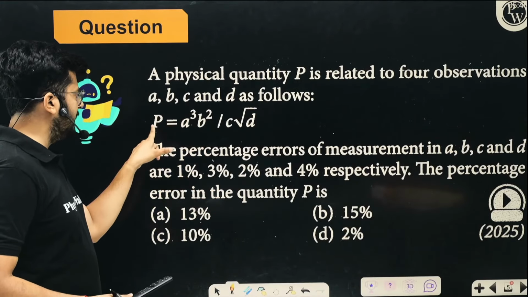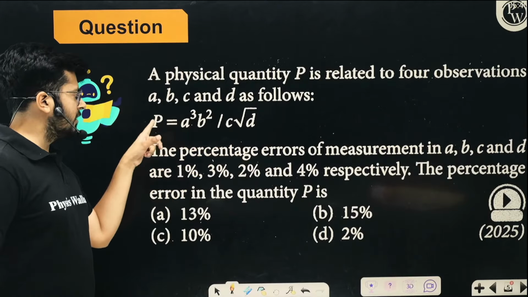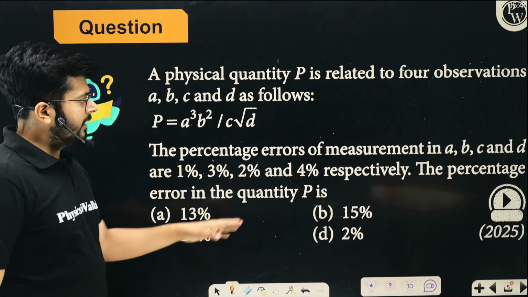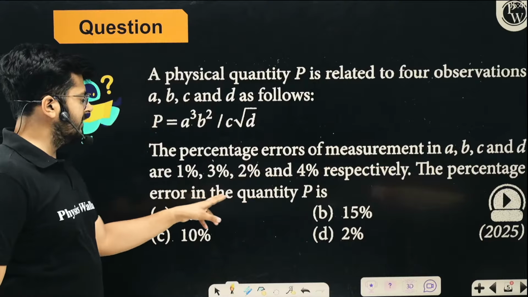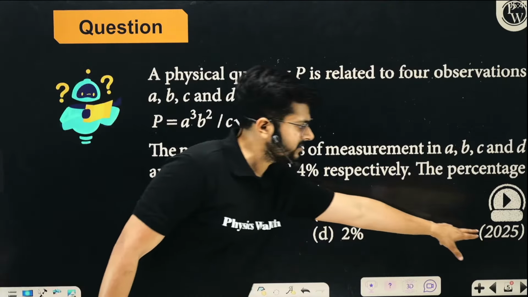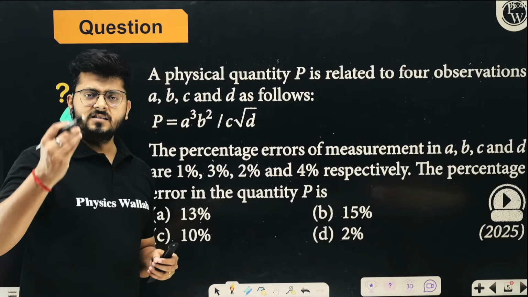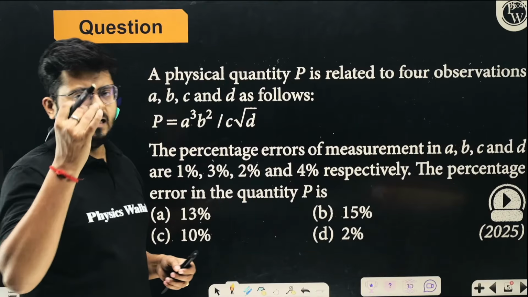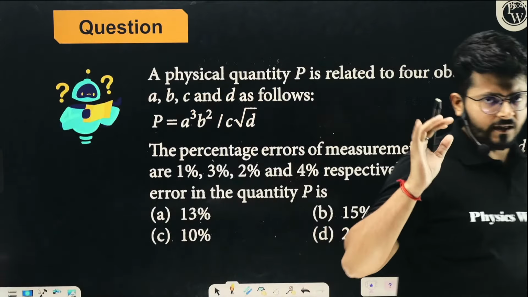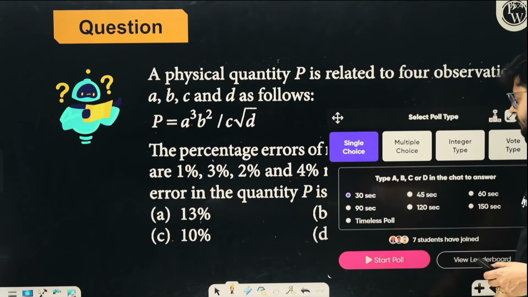Of course, P depends on all of them, so if all of them have an error, the result will also have some error. So the percentage error in the quantity P is going to be, what will be your answer? This is asked in 2025. Questions on error analysis, significant figure, and principle of homogeneity are very, very important. Don't miss it. Here I am going to start the quiz.